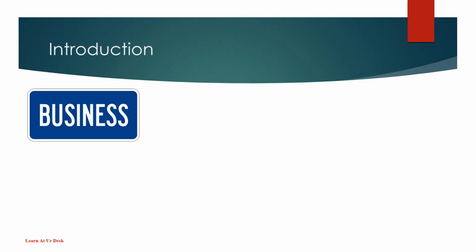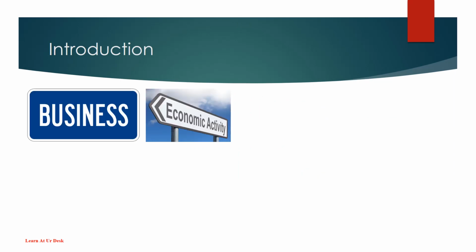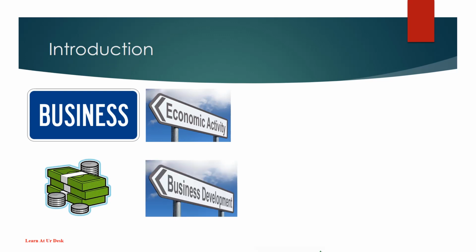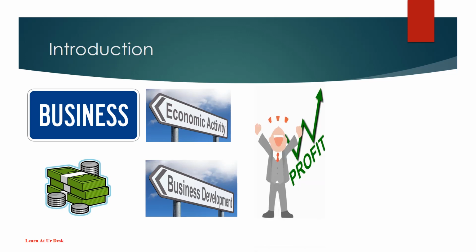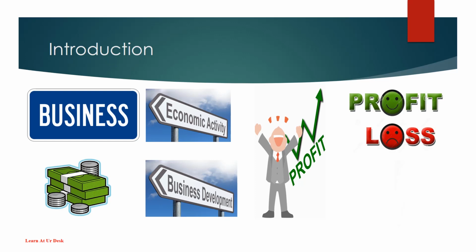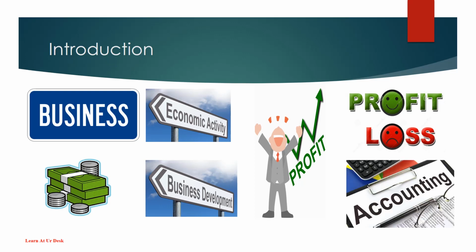Business is an economic activity, and finance or money is regarded as the lifeblood of the business. Why? Because business's main objective is to earn profit. But how do we know if the business is earning profit or loss? Well, the answer is very simple, and that is, by accounting.